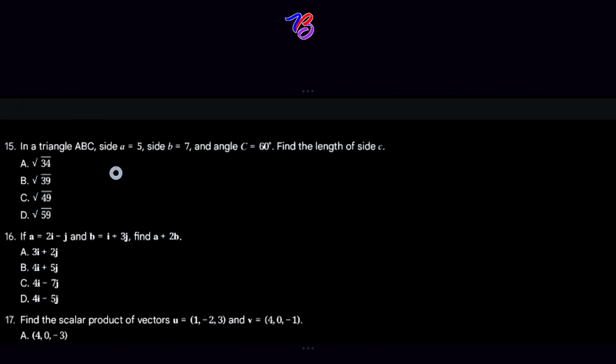Question 15. In a triangle ABC, side a is 5, side b is 7, and angle C is 60 degrees, find the length of side c. So question 15 is giving us a shape where the angle is less than what? 90 degrees. I hope you are following.